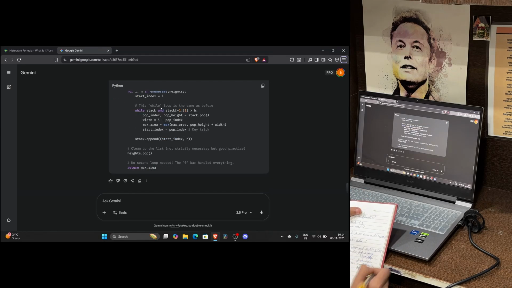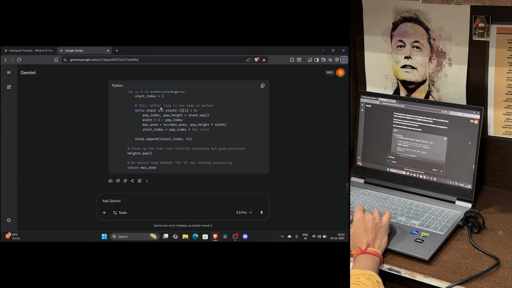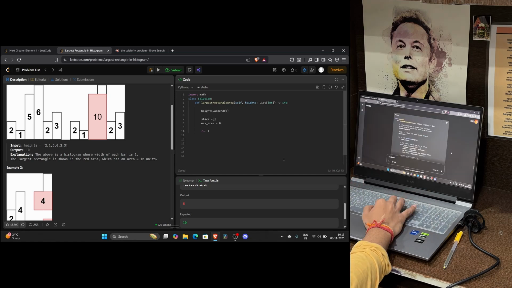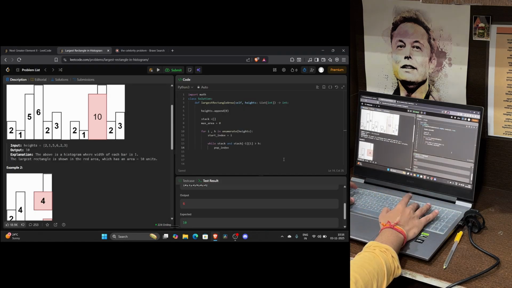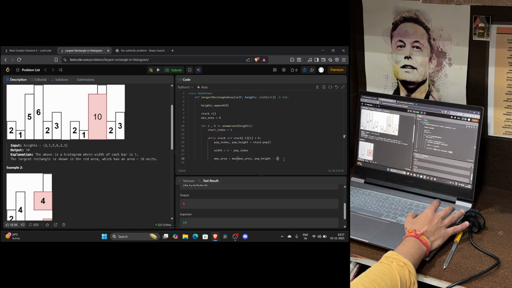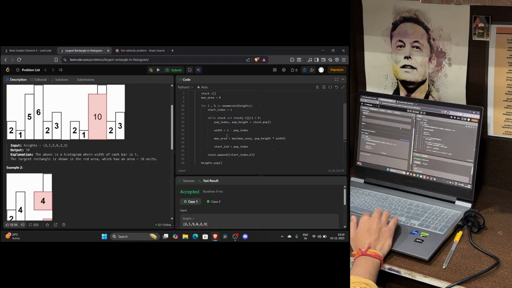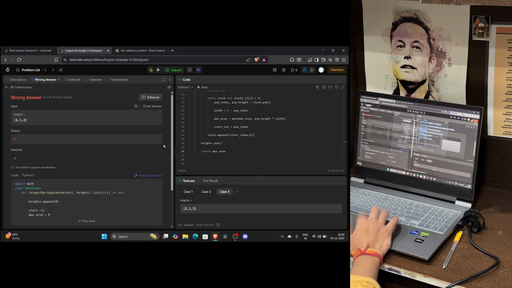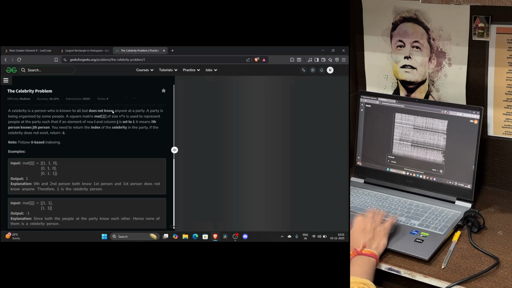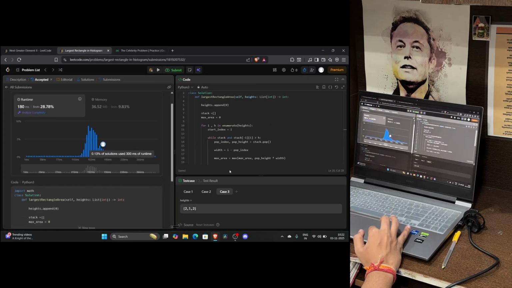As promised, let's quickly break down the celebrity problem. The goal is to find the one person in a group who everyone knows, but who knows no one. The clever stack solution works like this. 1. Push everyone, 0 to n-1, onto a stack. 2. Repeatedly pop 2 people, A and B.